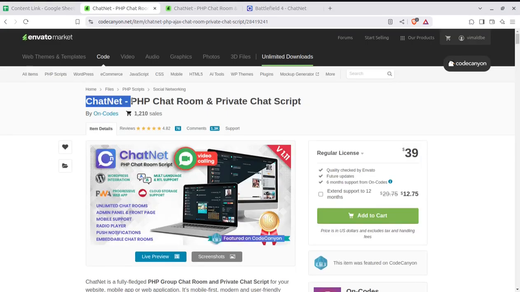ChatNet. It is a PHP based chat room, and it is a private chat script. You can launch a platform with a progressive web application, so it will work like an app, and it also supports multi-language and video calling. The users and the administrator can run unlimited chat rooms, and an admin panel and front page are there. Mobile support is there, along with a radio player, push notifications and embedded chat rooms.